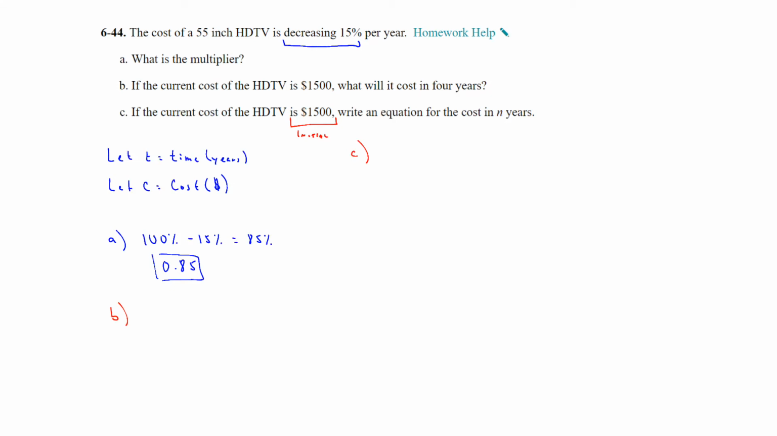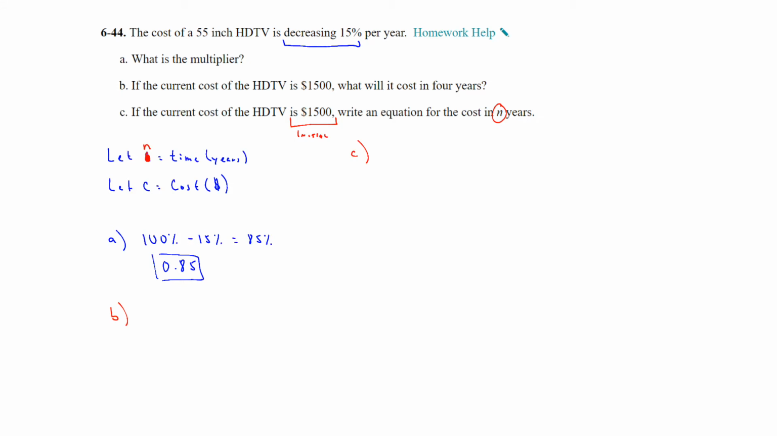Now I just realized that it does say, well, I guess it doesn't matter, that's okay. It says in years, so typically we would use N for our time then, because it does say that. So I'm going to go back here under my let statement and just change it to an N to match up with that part C.